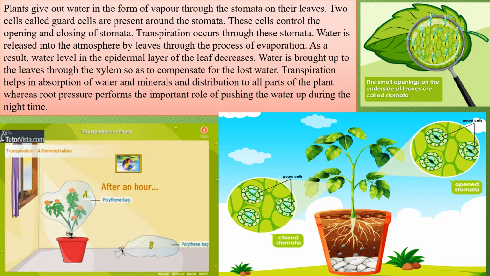So this transpiration helps in absorption of water and minerals. Transpiration की वजह से और ज़्यादा पानी और mineral absorb होता है to all parts of the plant. Okay, so because of the root pressure, the important role of pushing the water up during the night time. This happens during the night time.